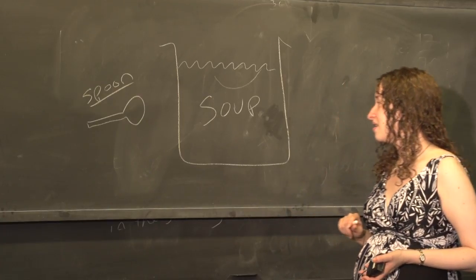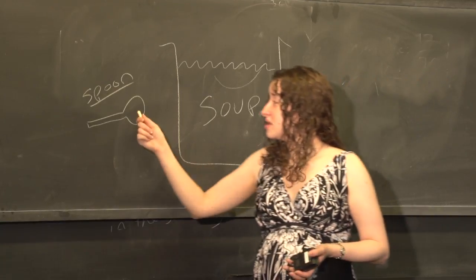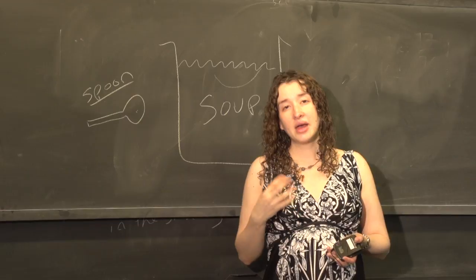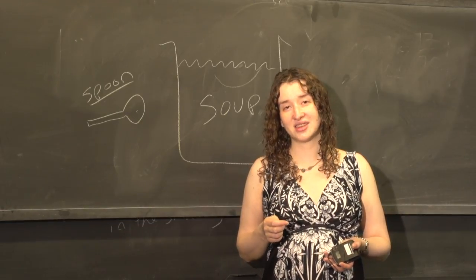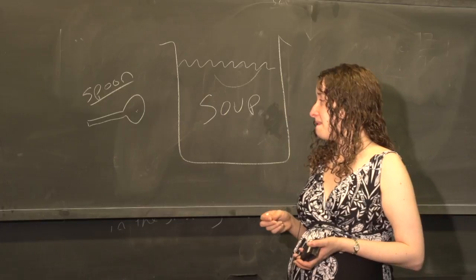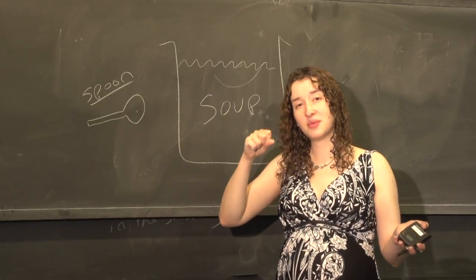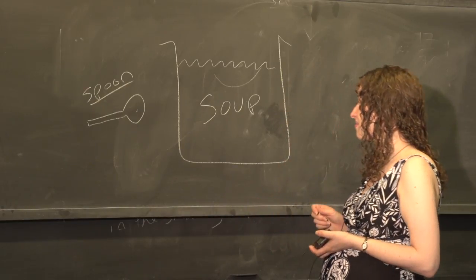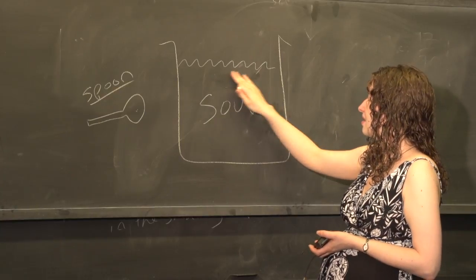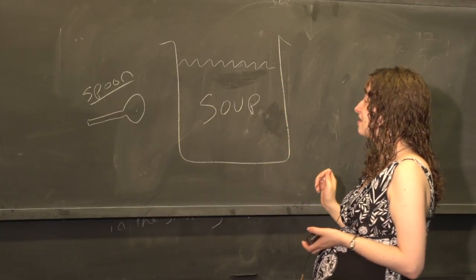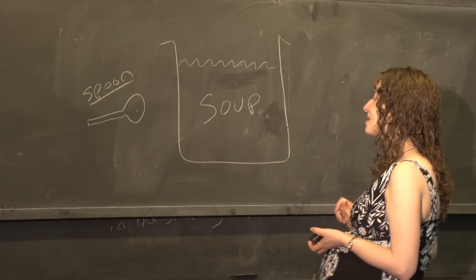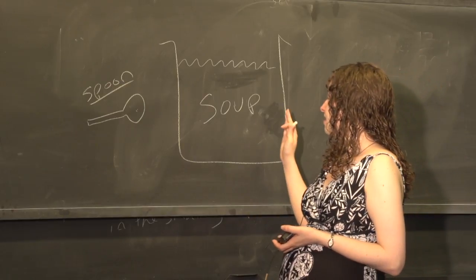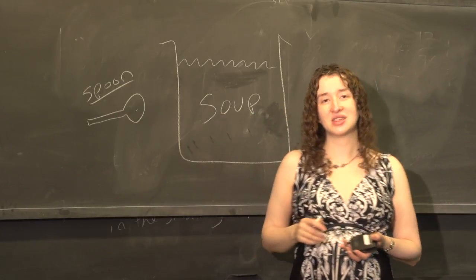What else? The size of my spoon makes a difference. If I just take a tiny little droplet of soup, I might have trouble assessing how salty it is. If I take a huge dipper full, I might have an easier time assessing how salty my soup is. So the homogeneity, well, the mixedness of my soup matters. The size of my spoon matters. The variability within my soup matters.